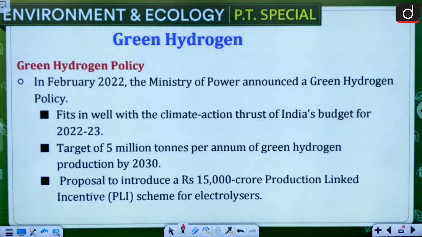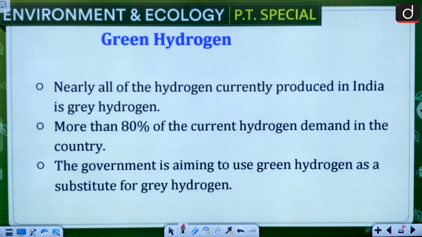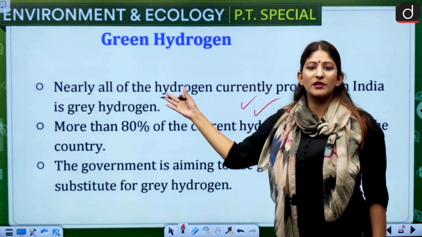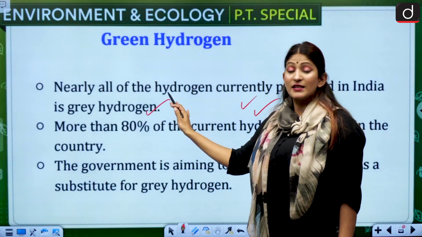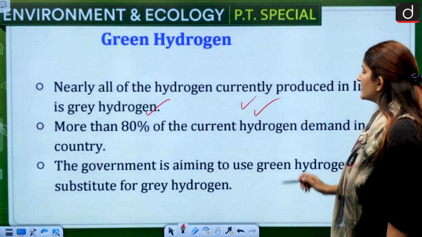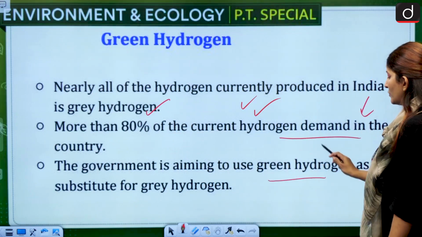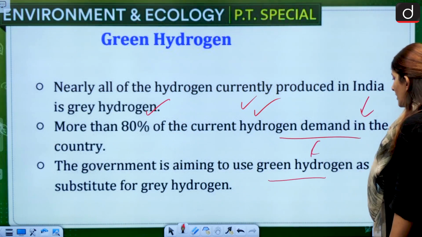Proposal to introduce a rupees 15,000 crore production linked incentive scheme for electrolysis as well. Nearly all of the hydrogen currently produced in India is grey hydrogen. This is an important fact. Remember, it could be replaced with brown hydrogen, but the biggest one is grey hydrogen. Okay, more than 80% of the current hydrogen demand in the country is there, and the government is aiming to use green hydrogen as a substitute for grey hydrogen.